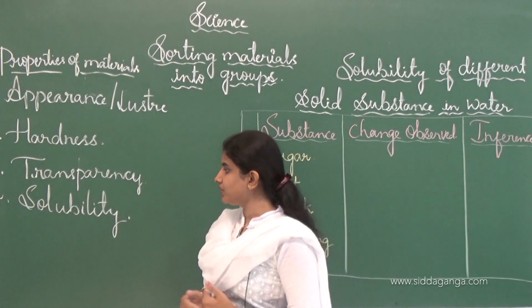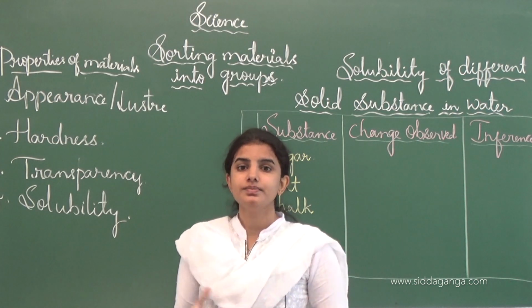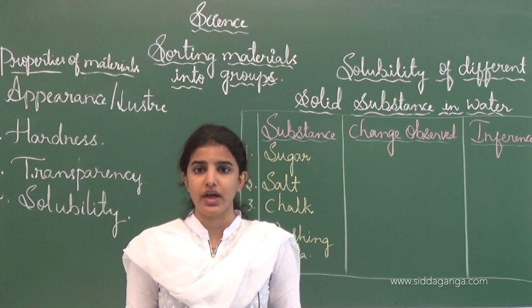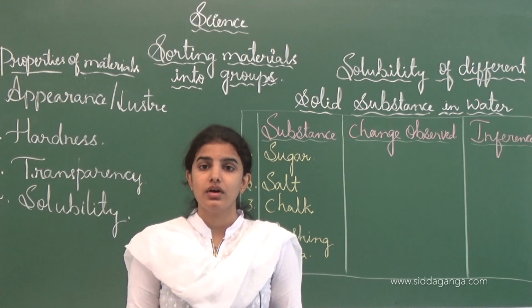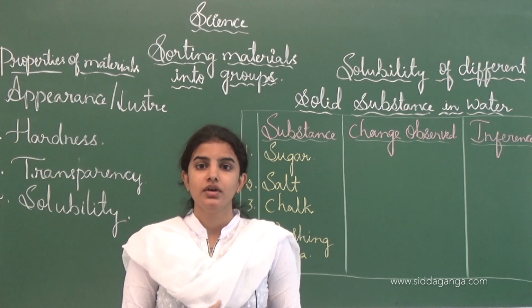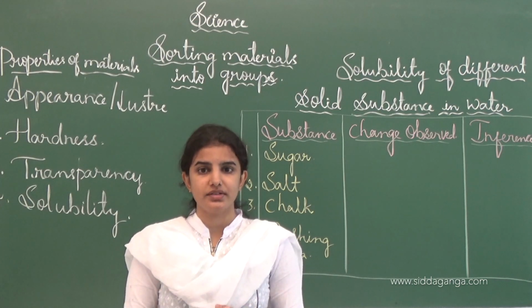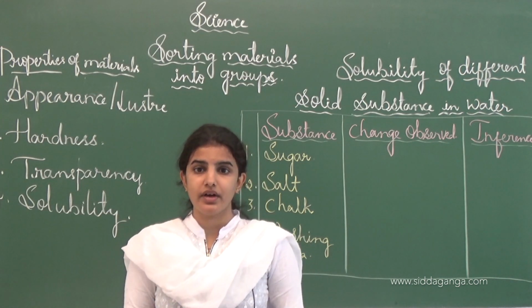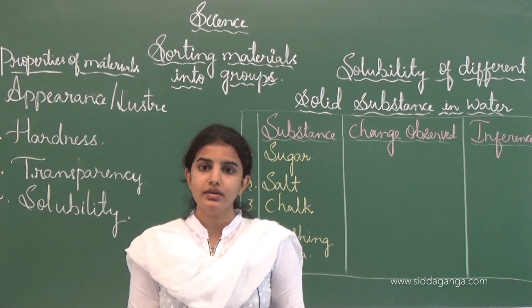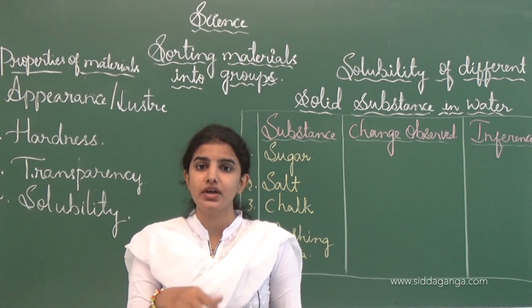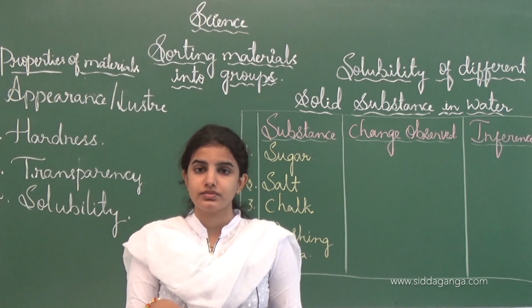And next we shall move on to solubility. We see varieties of substances in our surroundings and in our home also. How can we say that a particular substance is soluble in water? If we take salt or sugar, pour it into a glass which contains water and stir it, stirring means dissolving.